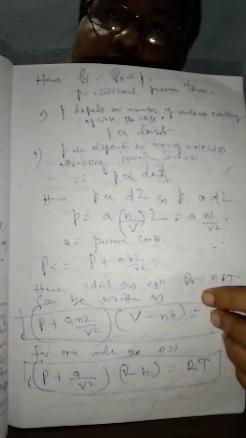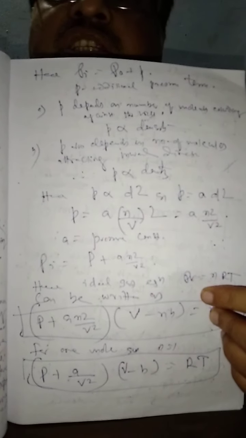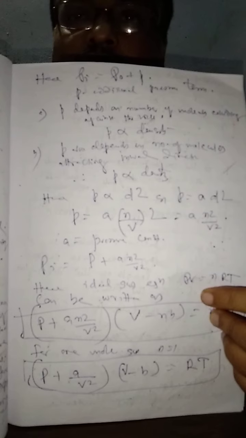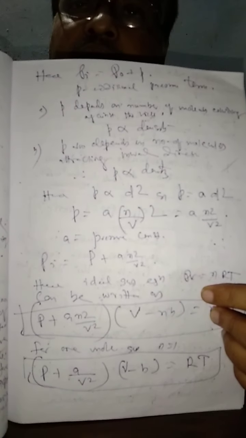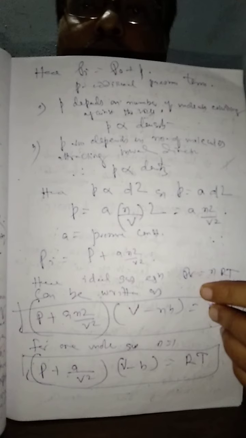Second case, the p also depends upon the number of molecules that are attracting in the inward direction. p is directly proportional to the number of molecules attracting inward. This also depends upon the density of the gas. Therefore, the small p for case 2 is also dependent on density of the gas. Hence, we can combine these two equations. We can write p is proportional to density square, that is, additional pressure term small p is proportional to d square.